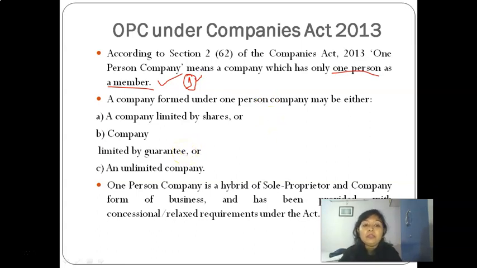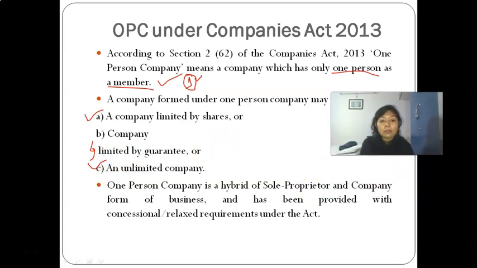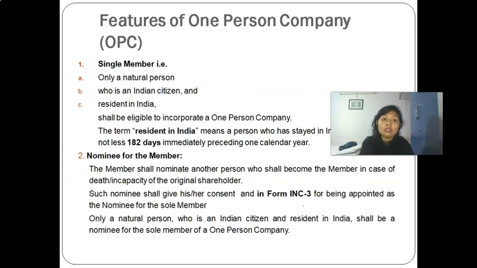A company formed under OPC can be a company limited by shares, a company limited by guarantee, or an unlimited company. We had already discussed these three. One person company is, as I already said, a hybrid of sole proprietorship and company form of business, and it has been provided with various relaxed or concessional requirements under this Act.